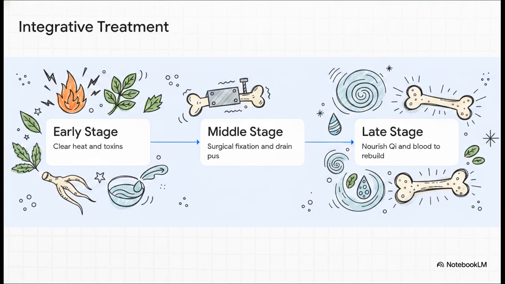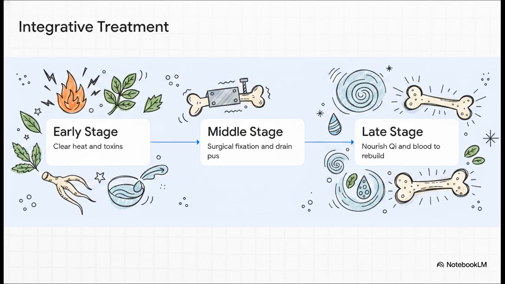Take a notoriously difficult condition like chronic osteomyelitis. Modern surgery often struggles here because simply scraping away dead bone is incredibly painful, and honestly, it doesn't always stop the infection from coming back. But watch how this three-stage integrative approach unfolds.